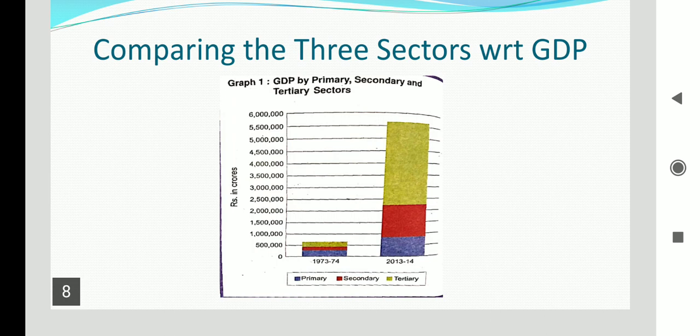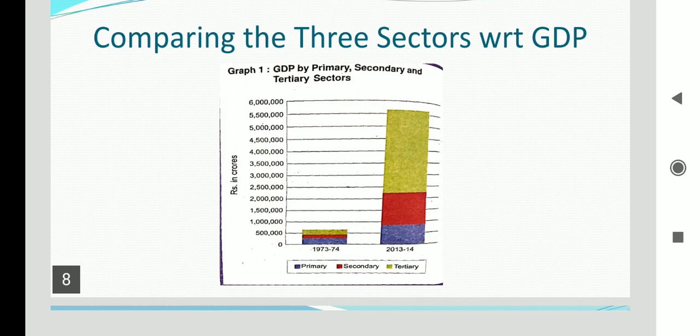So students, it is very clear how the tertiary sector has suddenly grown between 1973-74 and 2013-14. This is very easily shown in this graph. This is the rising importance of the tertiary sector in production over the 40 years. While production in all three sectors has increased, it has increased the most in the tertiary sector.